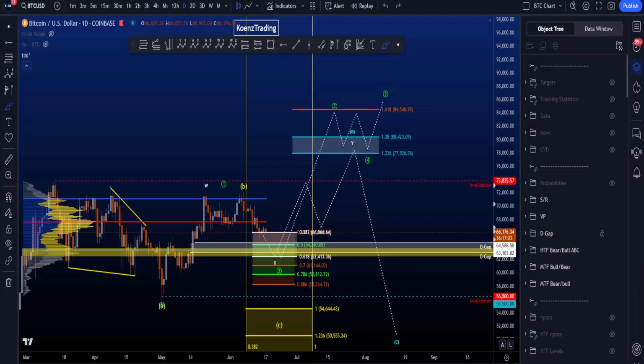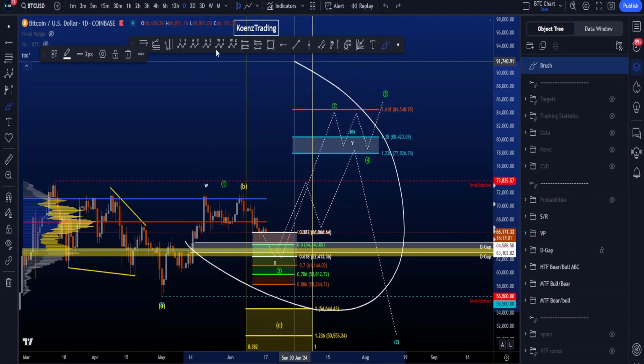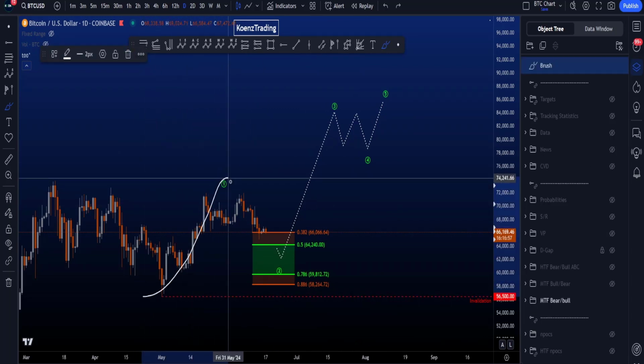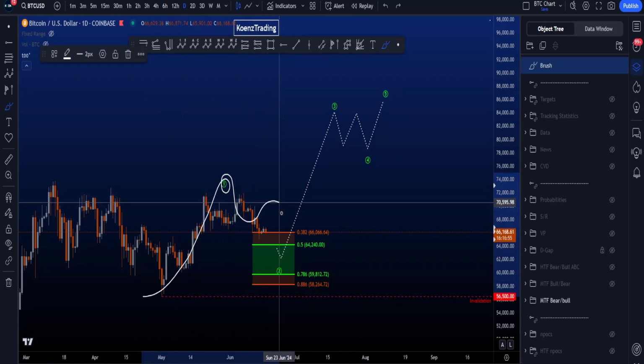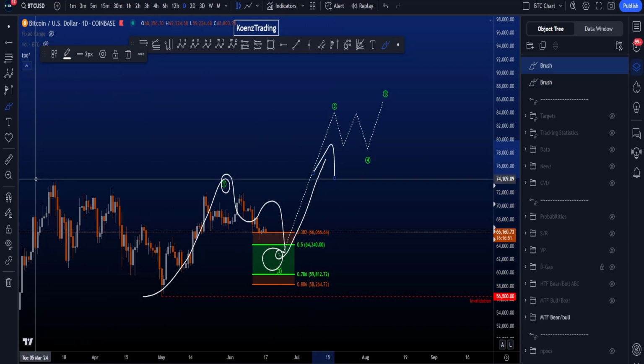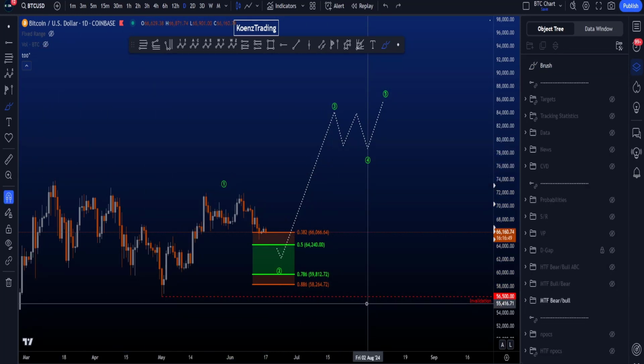Hi everyone, let's go over my bullish and bearish Elliott wave scenarios on Bitcoin, starting with the most bullish scenario, where we're having an impulse to the upside in a wave 1, look for a 3-wave corrective structure in 2, and then continuation to the upside in a wave 3 to take the all-time high.